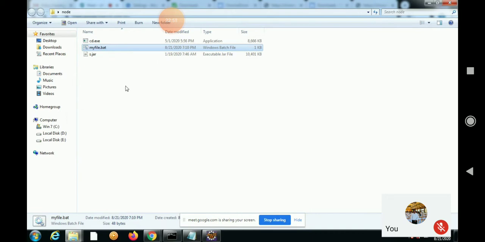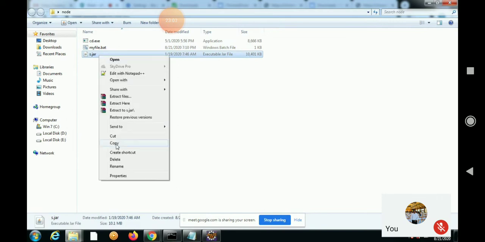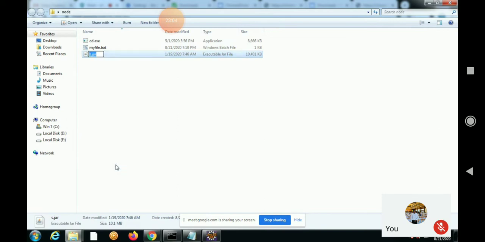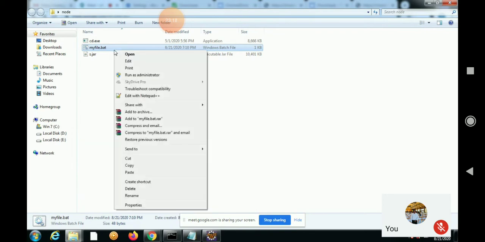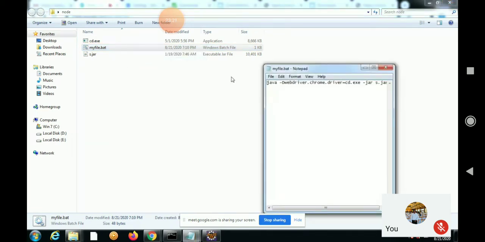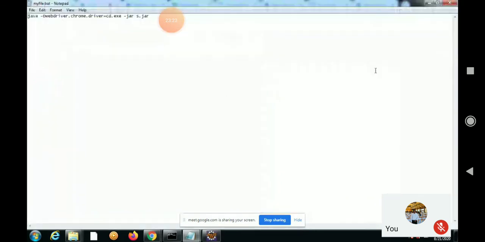Check whether it is small or capital, or change it to small letter. Rename. Fine. Enter. Now right click on that myfile.bat and click Edit.